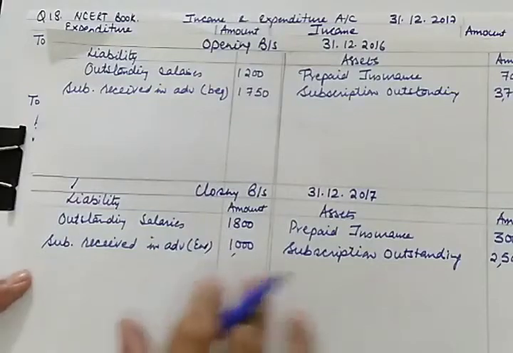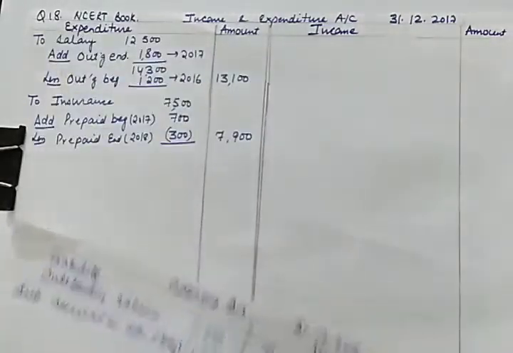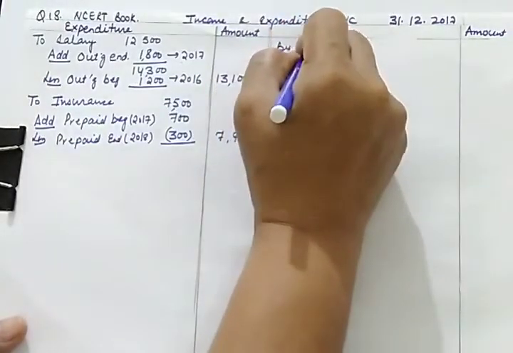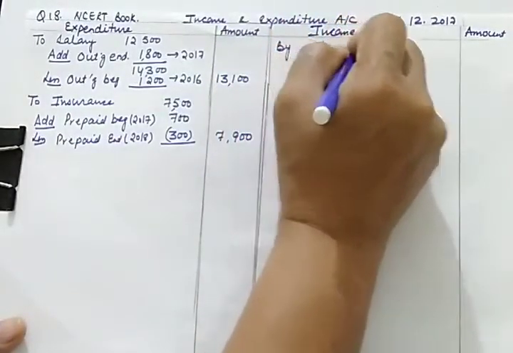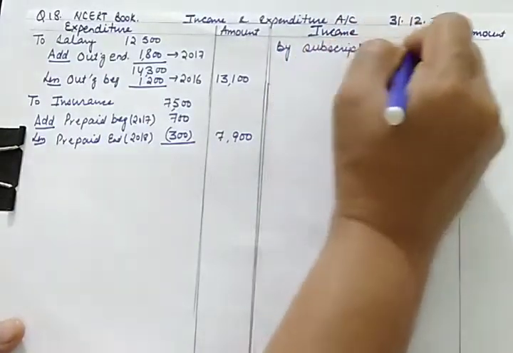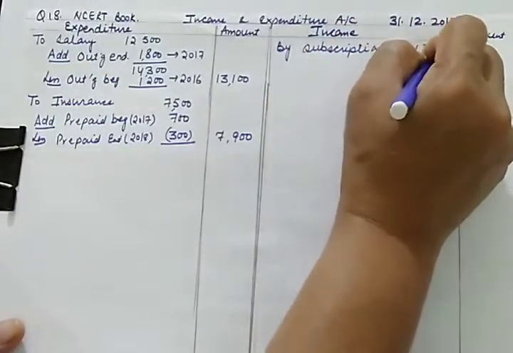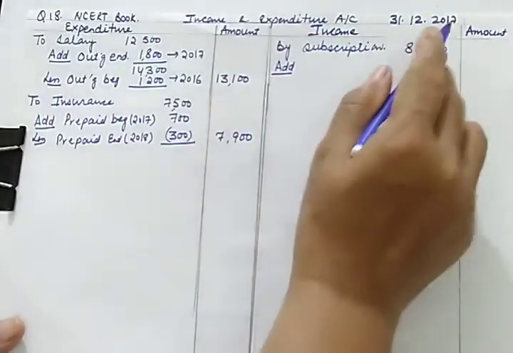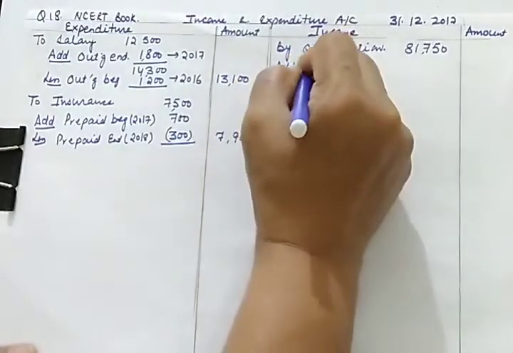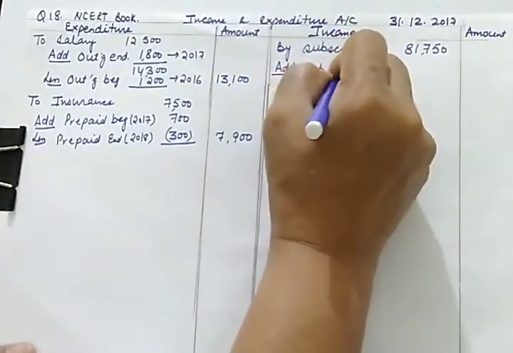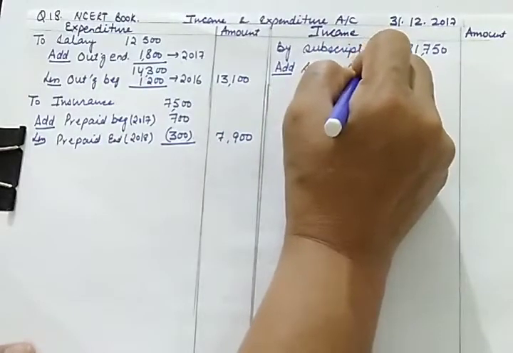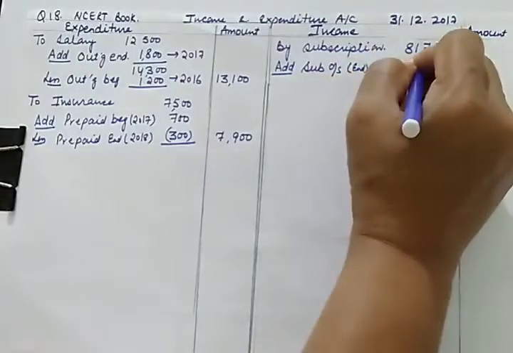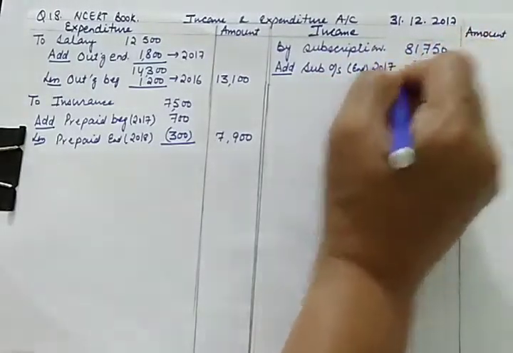Now we need to treat all these four subscriptions in the income and expenditure account also. The subscription which is given as per the receipt and payment account is 81,750. From this, let us add the items related to 2017. Subscription outstanding at the end is related to 2017, so it will be added. At the end it is 2,500.